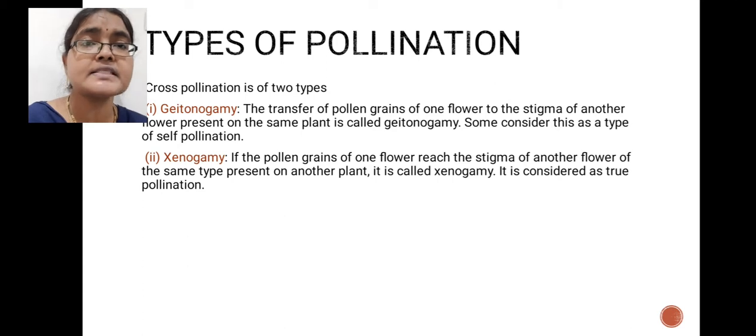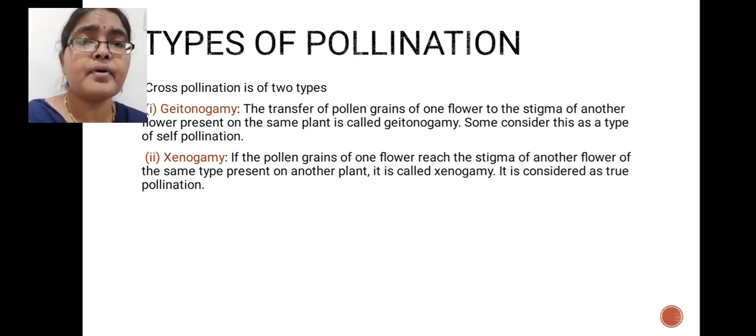Actually, some scientists consider geitonogamy to be one type of self-pollination. Why is it considered self-pollination? Because the transfer of pollen grains occurs between two flowers, but these two flowers are present on the same plant. That is why this type of cross-pollination is called geitonogamy. It is also known as self-pollination because the two flowers are present on the same plant.